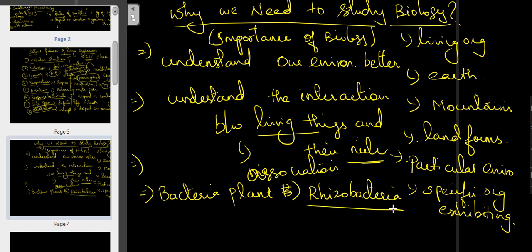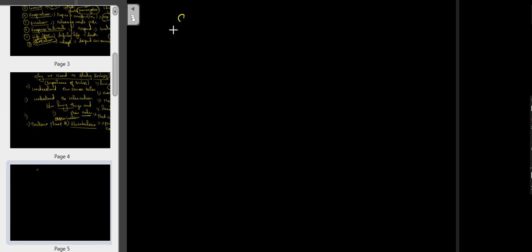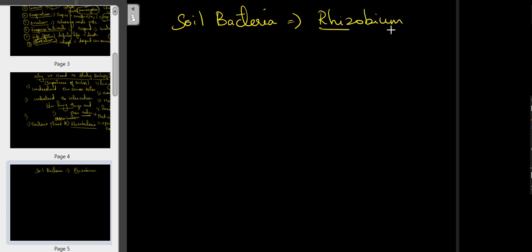They are simply called soil bacteria. I will tell one very good example. Rhizobium is a gram-negative soil bacterium.